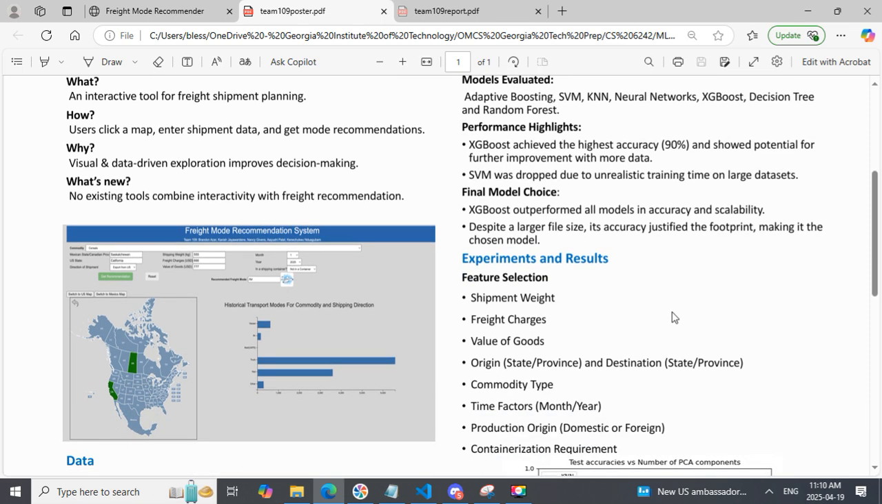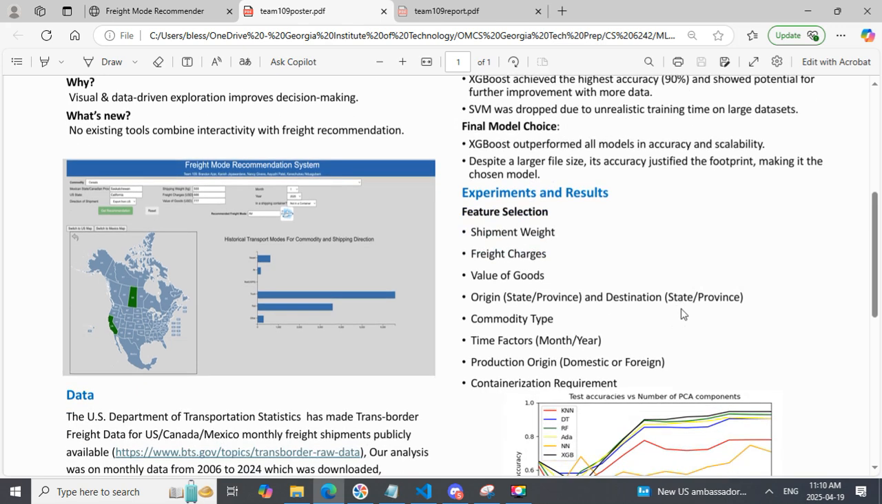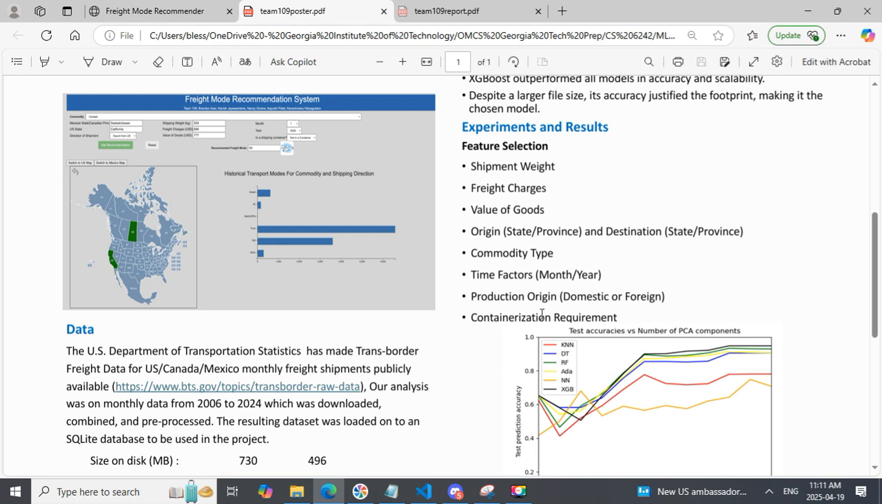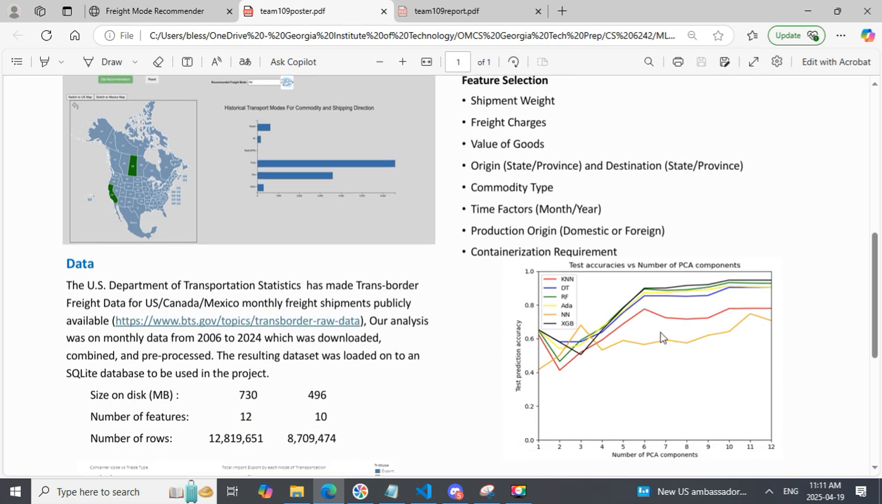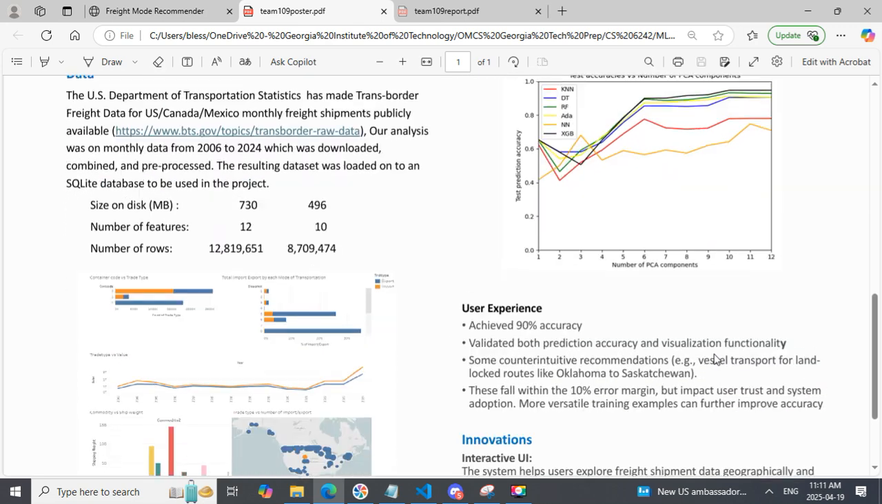Ultimately, we explored many machine learning algorithms, but we settled for XGBoost because it had the highest test accuracy and it showed signs of being able to perform better with more data. Our PCA gave us the feature importance in the order listed here, and we were also able to reduce the number of components because the test accuracy plateaued after 10 components, which indicates that there was no need to add the remaining 2 components.